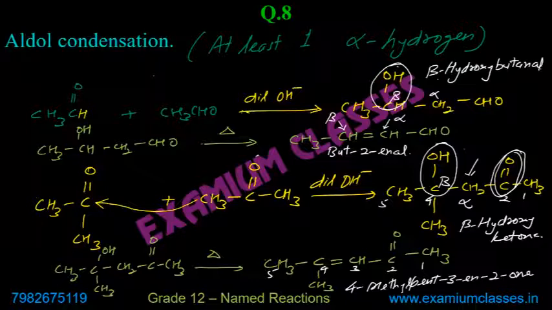So if this reaction appears, you should mention these keywords: that the intermediate before heating, what you get, is actually a beta hydroxy aldehyde or beta hydroxy ketone. Write the names, the IUPAC name, and also write that it is beta hydroxy aldehyde or beta hydroxy ketone.